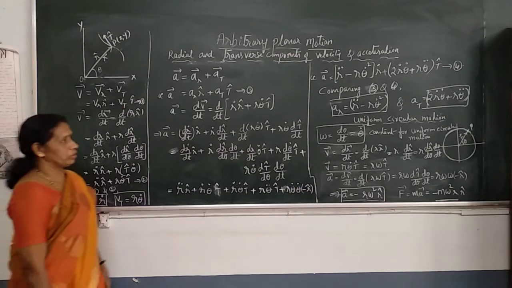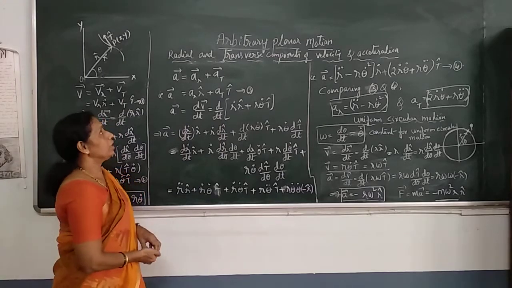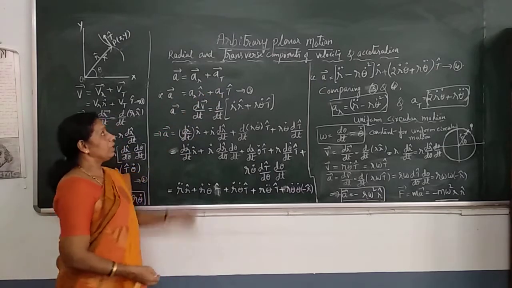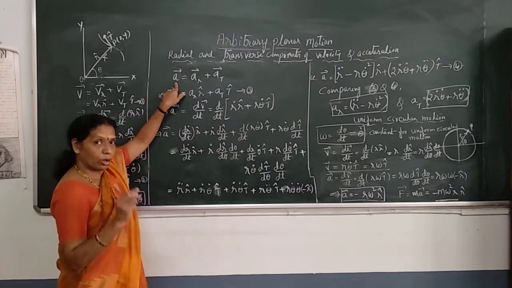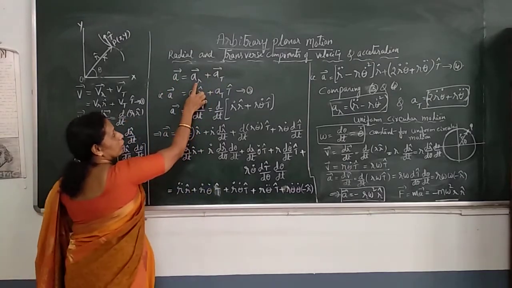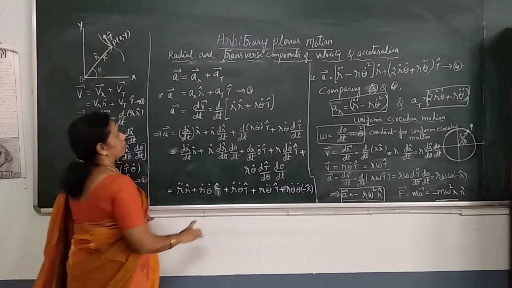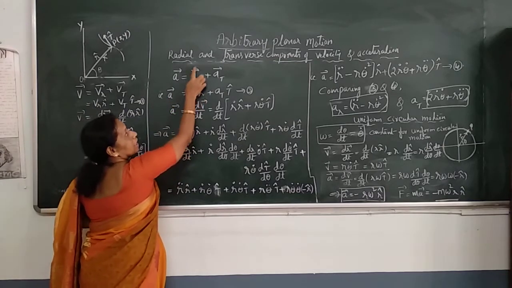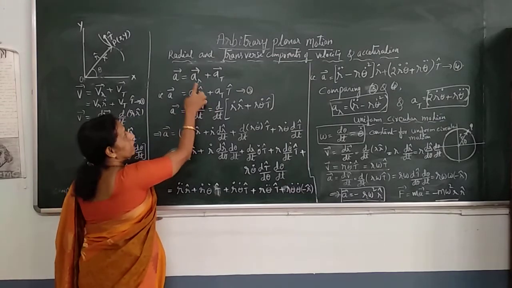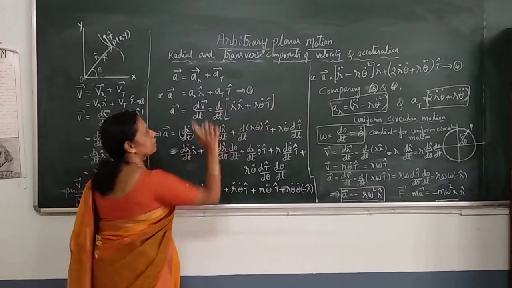Next is acceleration. See, the particle is moving in a curved path. Velocity changes means there is acceleration. Now, let us find out the radial and transverse components of acceleration. Acceleration also has two components. So, we write a vector as ar vector plus at vector, radial component and transverse component along this direction. Any vector can be written as the product of the magnitude and the unit vector. So ar vector is ar r cap, at vector is at t cap. Let the equation be 3.